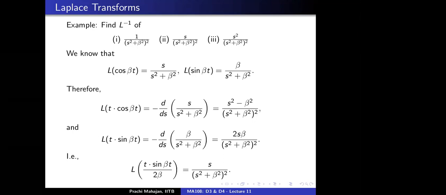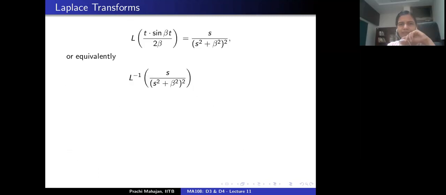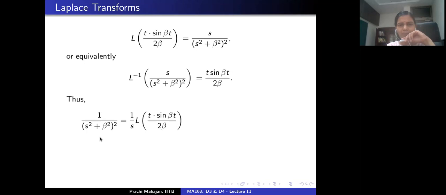Yeah. 1 and 3 still remain. So let's see, how do we do 1 and 3? Okay. So let's continue this. This is what we had on the last slide. All right. So let's look at the function 1 upon (s square plus beta square) whole square. This is exactly the same as 1 upon s times the Laplace transform of t sine beta t by 2 beta, right? This is using the very first equation on this slide.